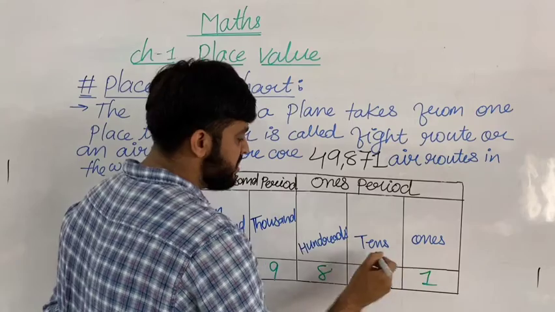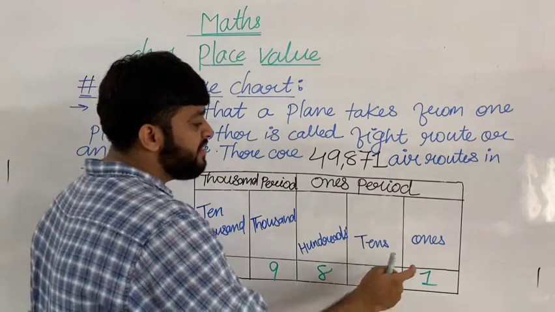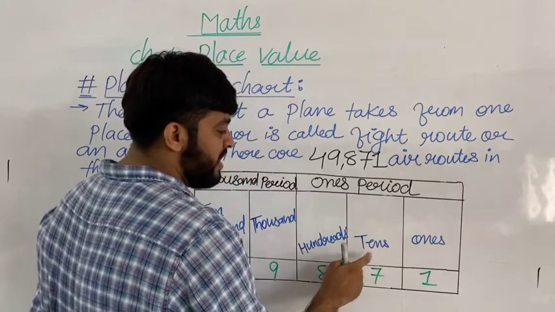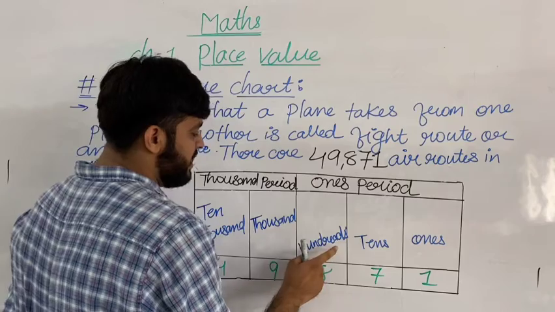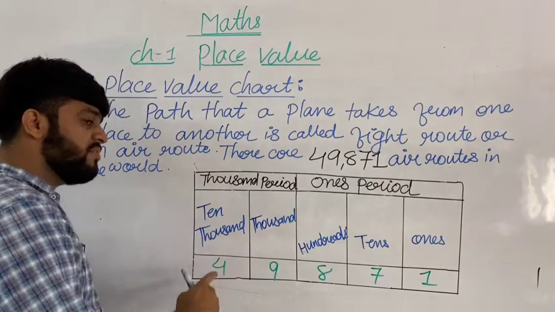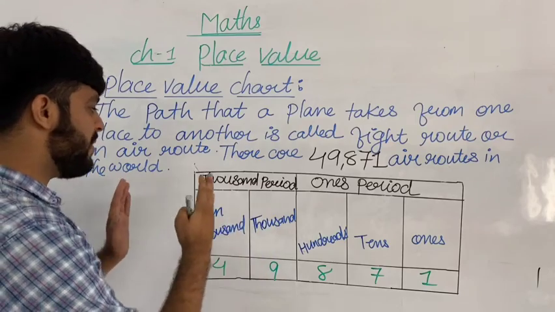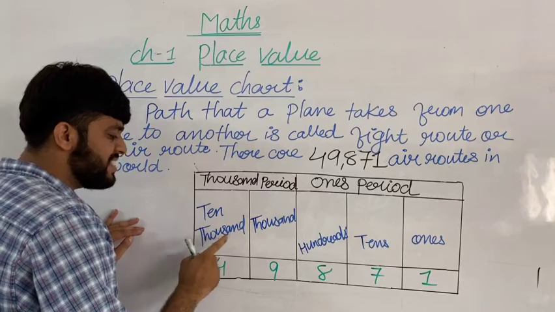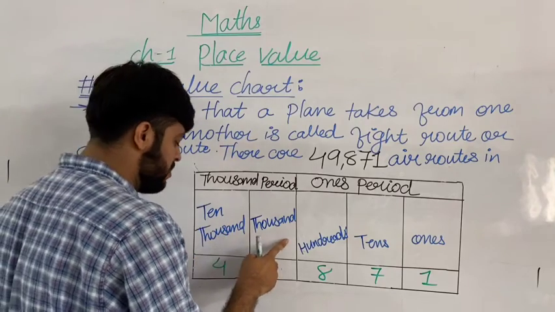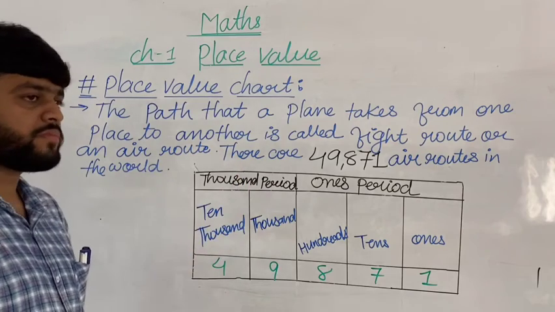See here, ones, tens and hundreds come one time each. But thousand and 10,000 would be confusing. That's why we separate the thousand period and ones period.